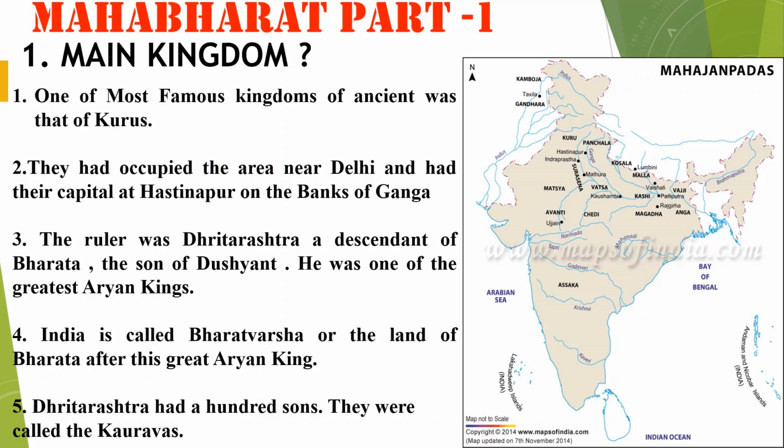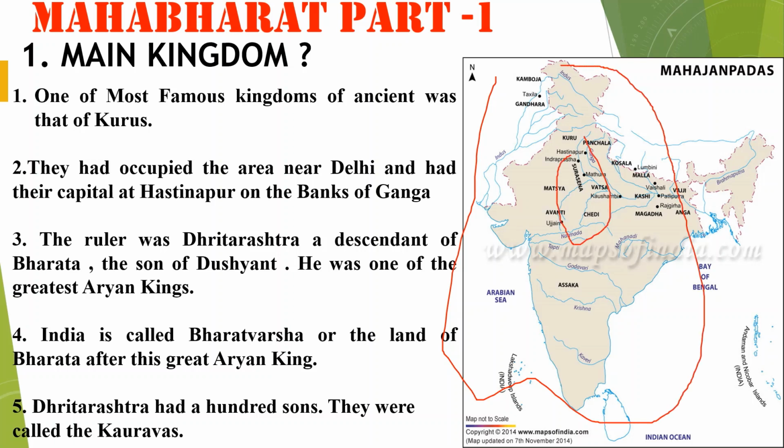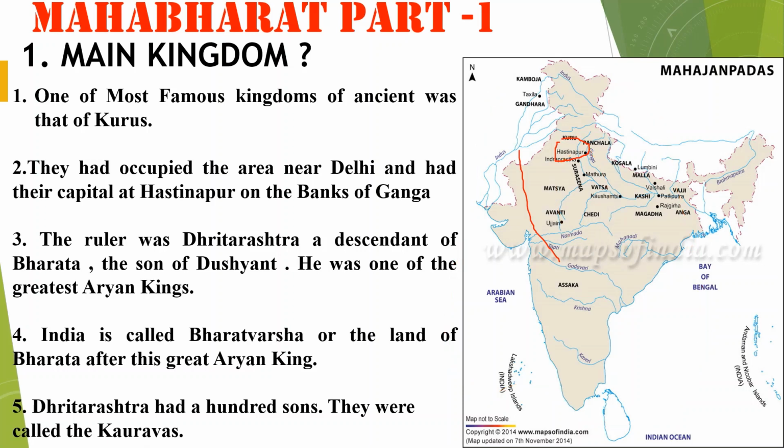Dhritarashtra had 100 sons, friends. So many sons. They were called Kauravas. And friends, I'm going to explain you a map. Here Kauravas and Pandavas war happened, and this is the map of Hastinapur, and these are the kingdoms of Kuru. Friends, I'm trying to erase this thing. You can pause my video and see this map, friends. Okay, friends, let's move to the next slide.